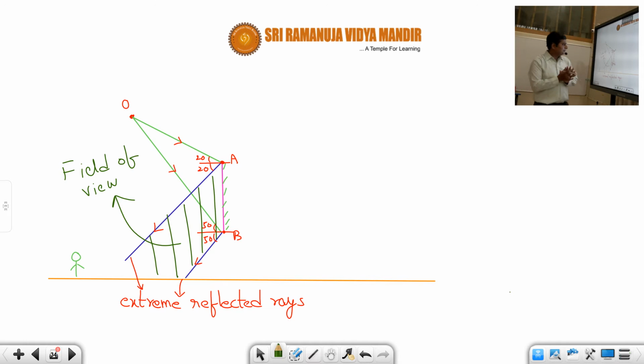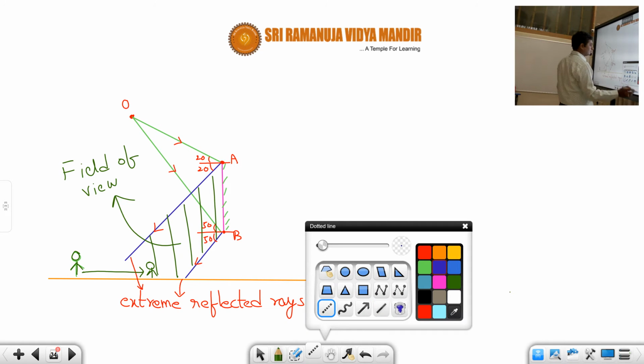So it is always the region between two extreme reflected rays, but it depends on the position of the object. So now if a man lies here, can he see the image of that object, student? No, he cannot see. He has to come in the field of view. That means he has to be here. Then only he can see the image, students. Okay. So if you extend the rays backward, then you will get the image of this one, students.